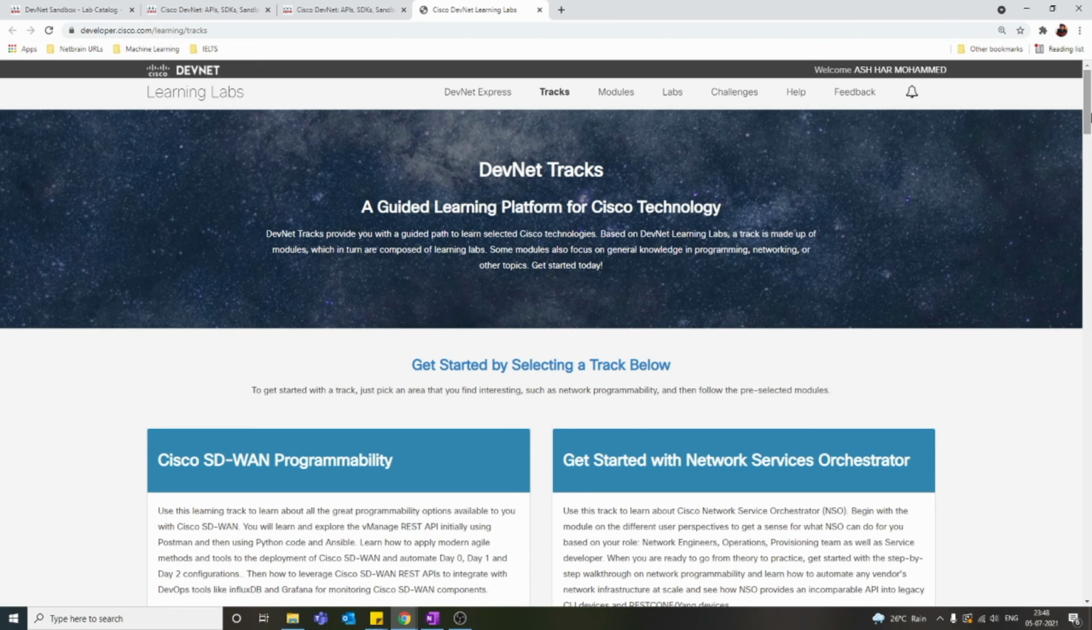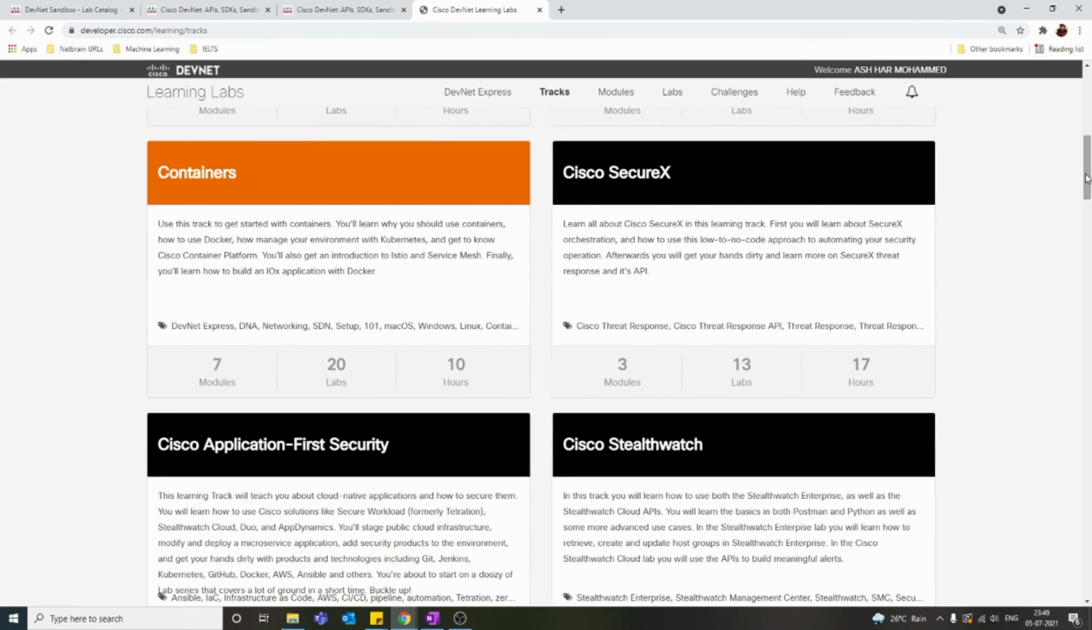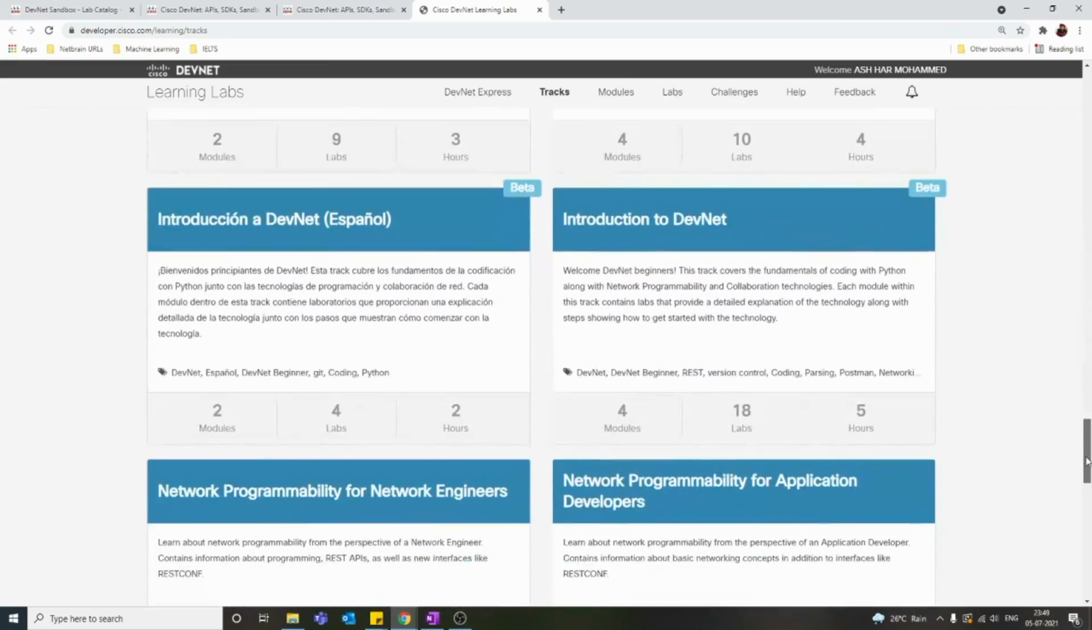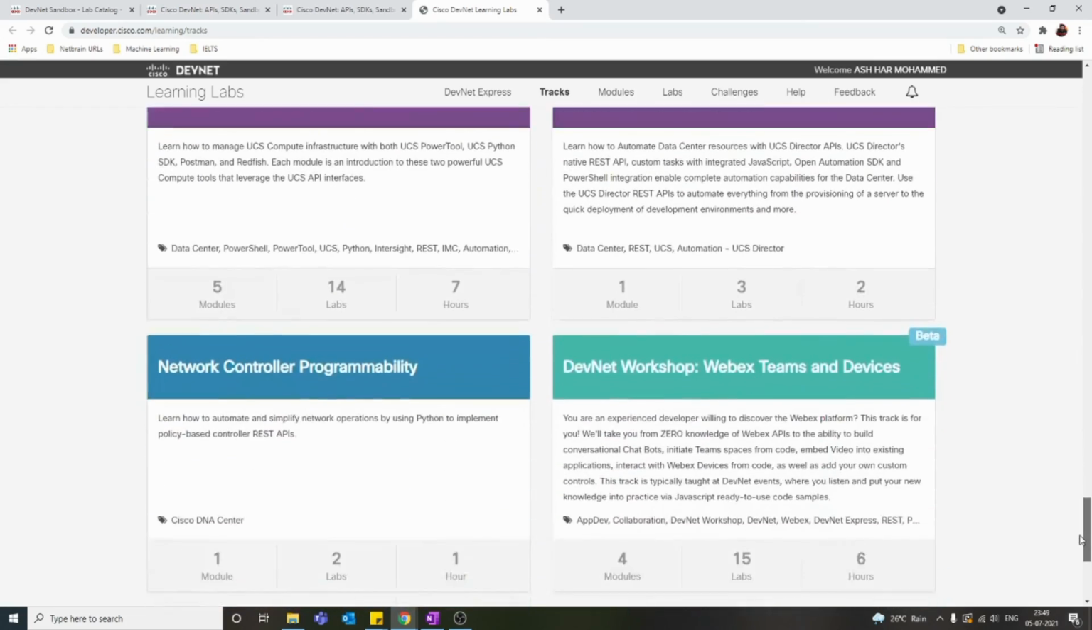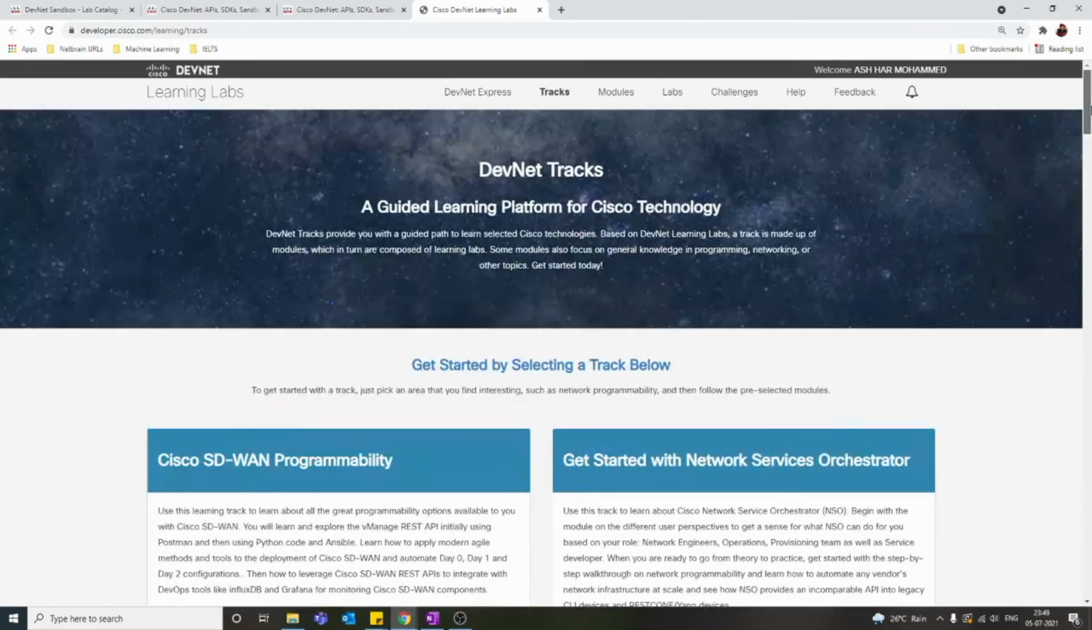I am amused with the topics they are providing. They are very trending topics, and outside, if you check Udemy, Udacity, or any other website where we need to pay for courses, this is really great. We are getting everything for free here, and all the trending topics. You see containers, Cisco Security, Stealthwatch, Umbrella. So everything is here. You just need to spend some time and learn it, and it will be a great benefit, taking your confidence level to the next level. So that's the tracks page.